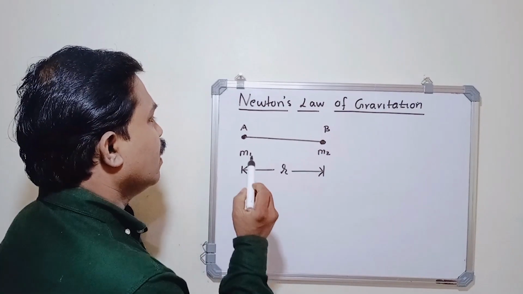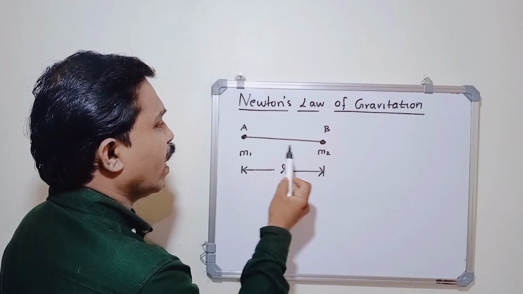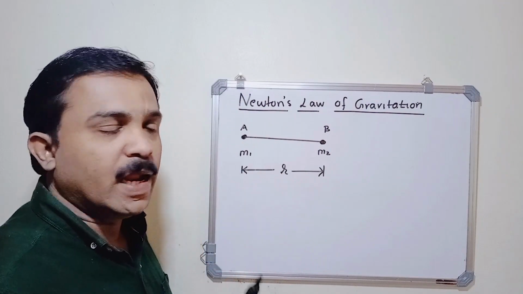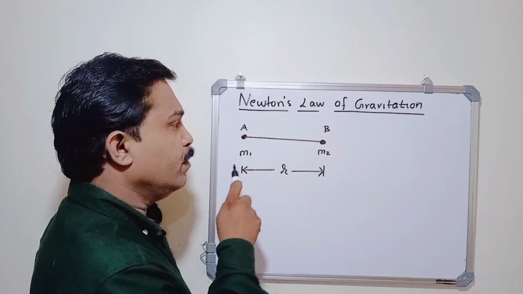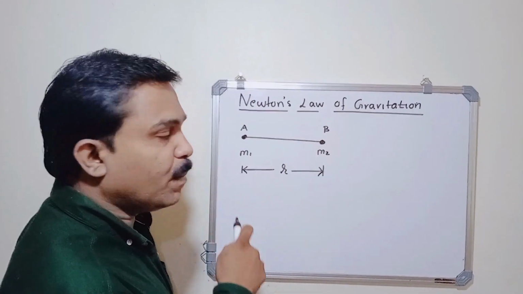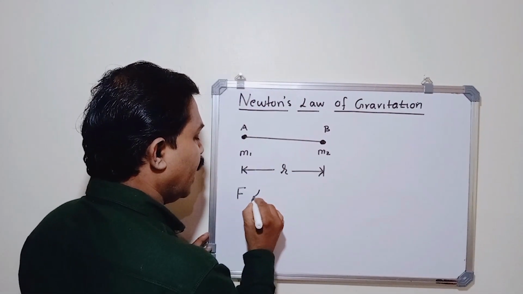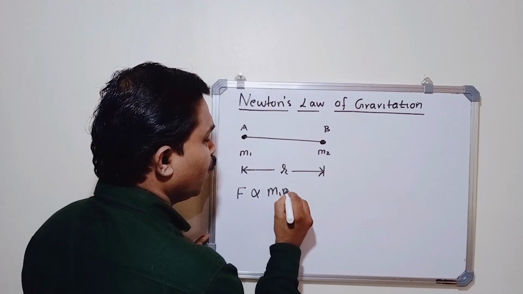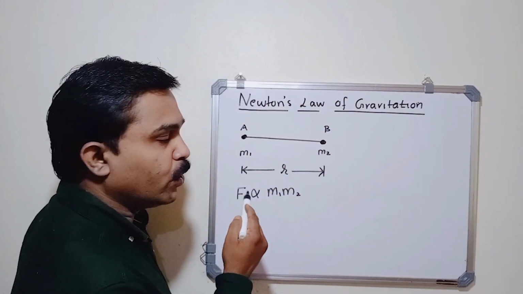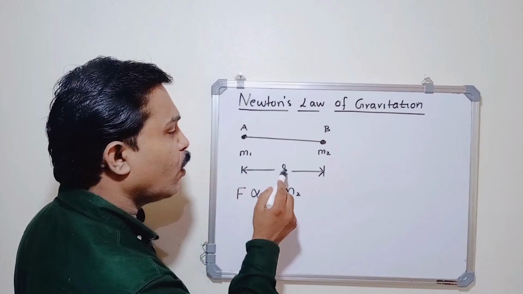For that, consider two bodies A and B having masses m1 and m2. They are separated by a distance r. Then, according to Newton's law of gravitation, the force of attraction between these two bodies is directly proportional to the product of their masses. So we can write F ∝ m1 m2. And that force is inversely proportional to the square of the distance between them, that is r square. So F ∝ 1/r².